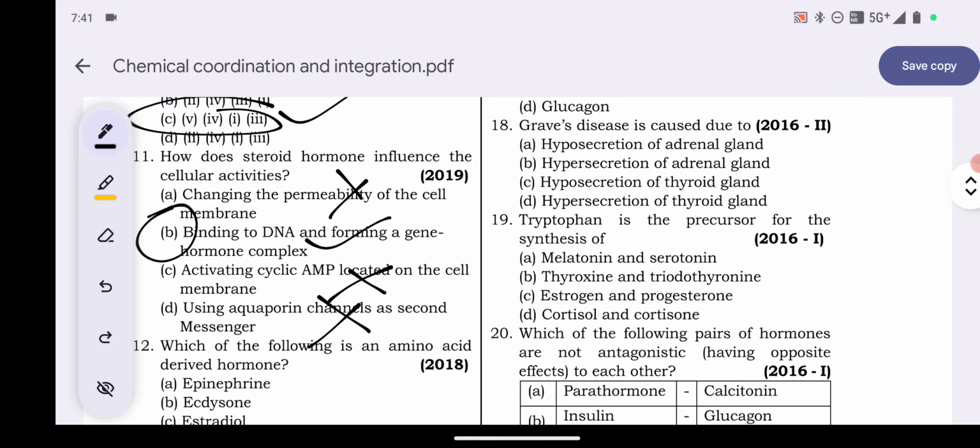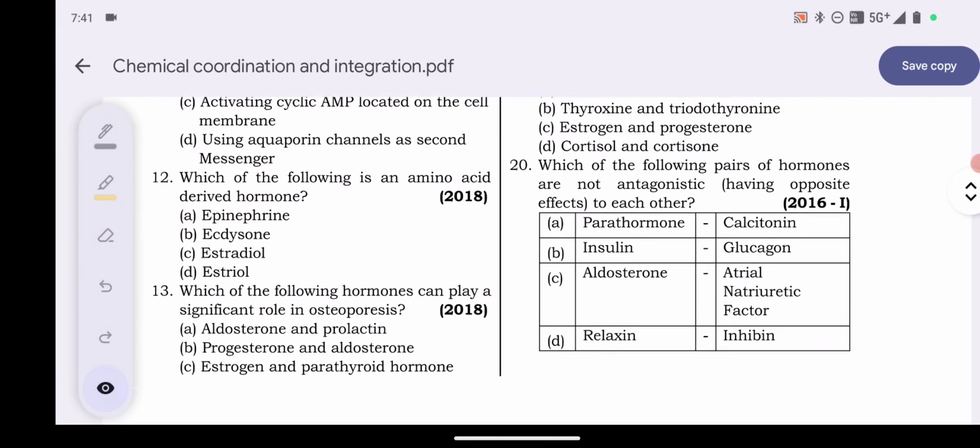So B is the correct answer. Explanation: steroid hormones enter the cell directly and create a hormone receptor complex by binding to intracellular receptors in the nucleus. The hormone receptor complex interacts with the genome to control the gene expression and chromosomal functions. So here option B is the correct one.